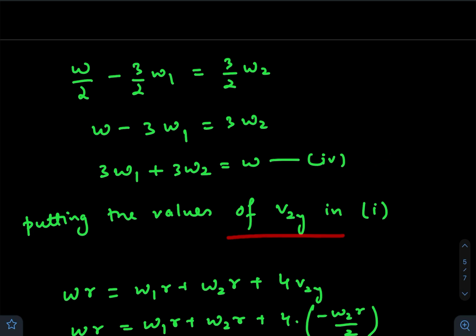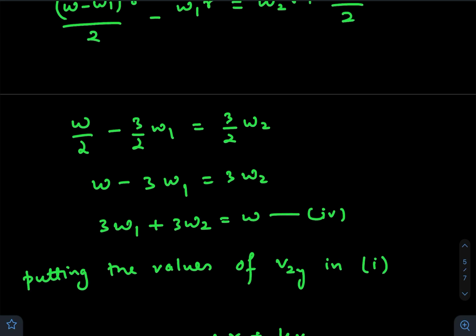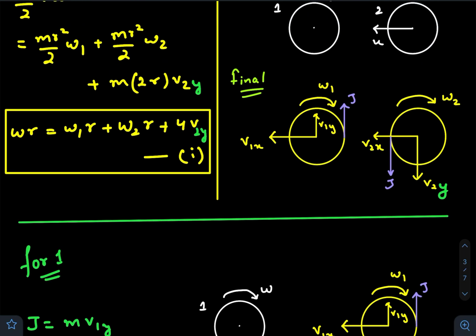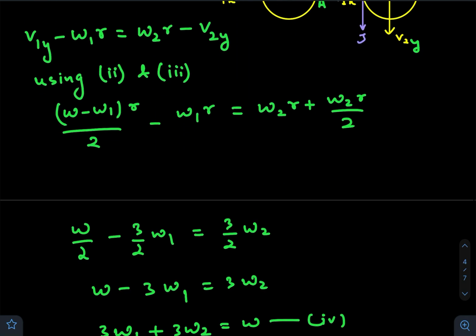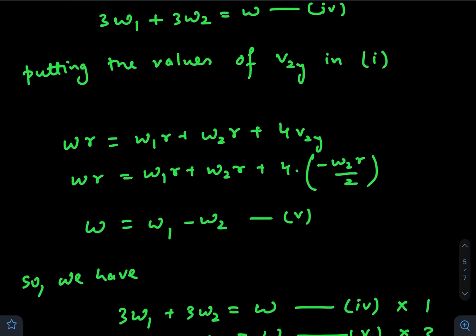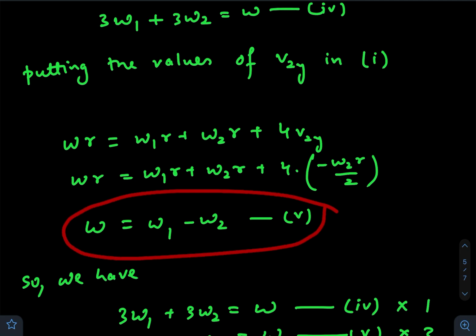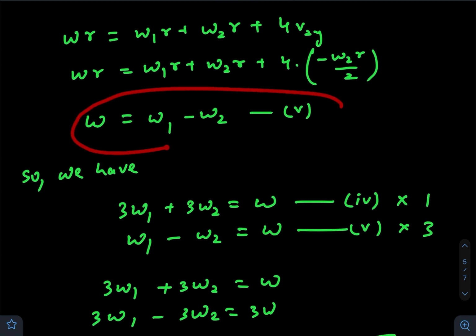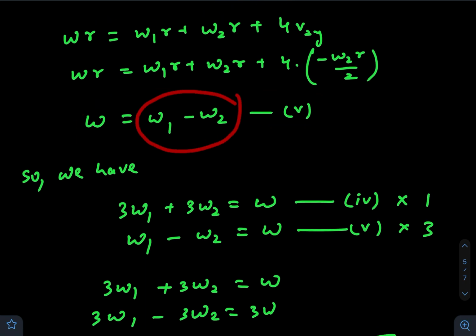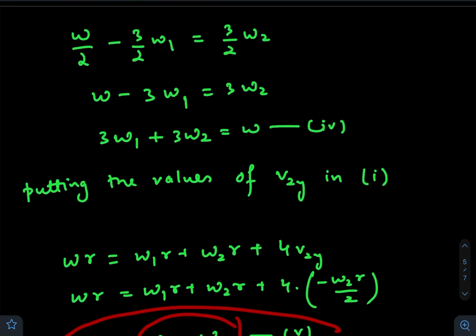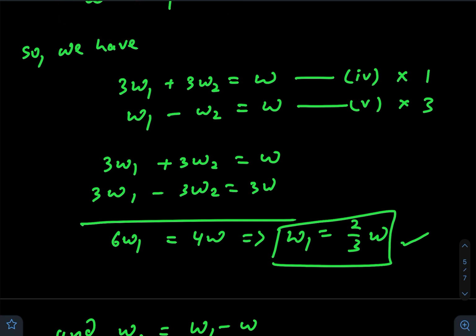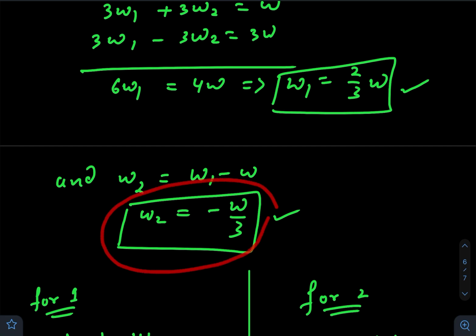Now putting the value of v2y in equation 1. So we already have v2y, and we'll just plug it into equation 1. So what do we get? Okay, we got omega equals omega 1 minus omega 2. So we have two equations from which we can find omega 1 and omega 2. So this is the fifth equation, and here is the fourth one. Just solve these two equations. You will get omega 1 as 2 by 3 omega and omega 2 as negative omega by 3.